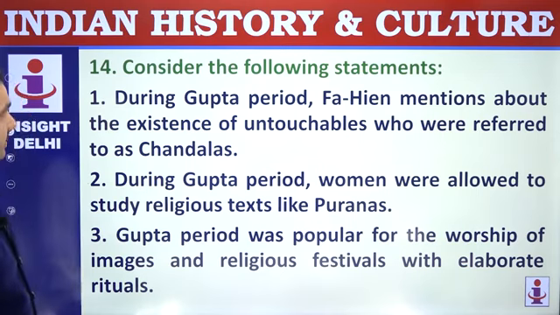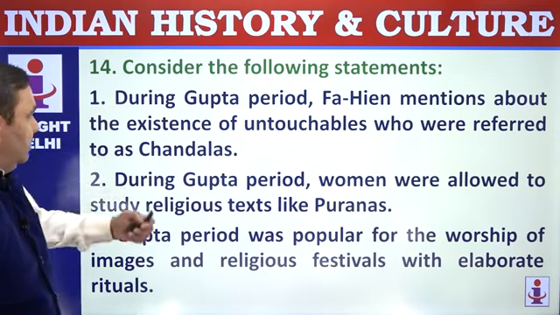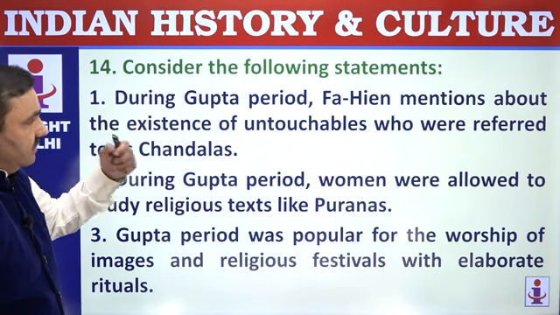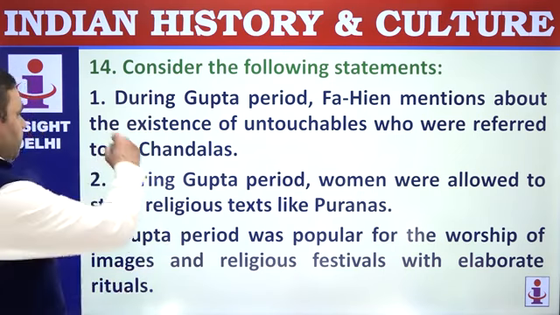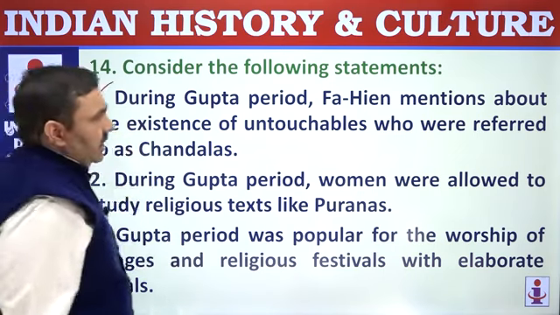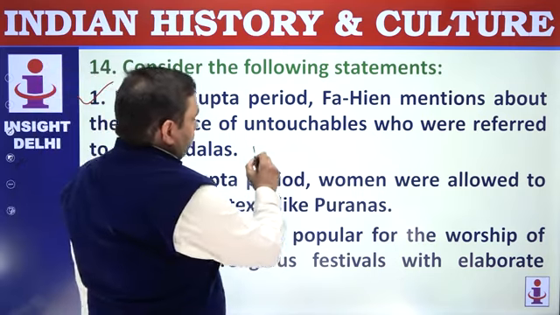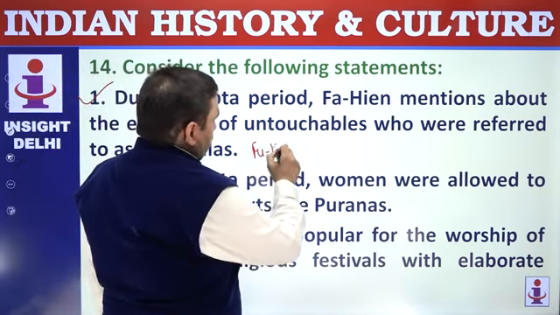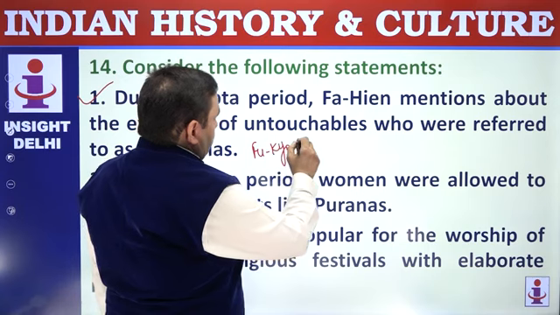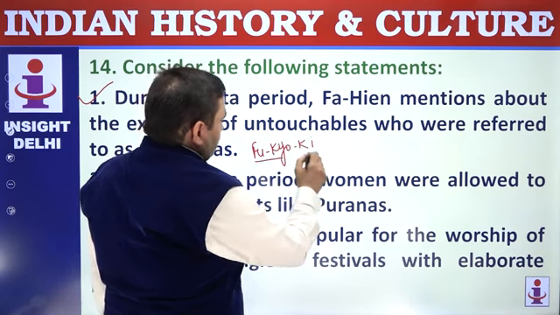14 number, consider following statement. During Gupta period, Fahien mentions the existence of untouchables who were referred to as Chandalas. Fahien, Chinese traveler, visited India. He wrote a book, Fo-kuo-ki. And in this book he said, Chandalas were untouchables.